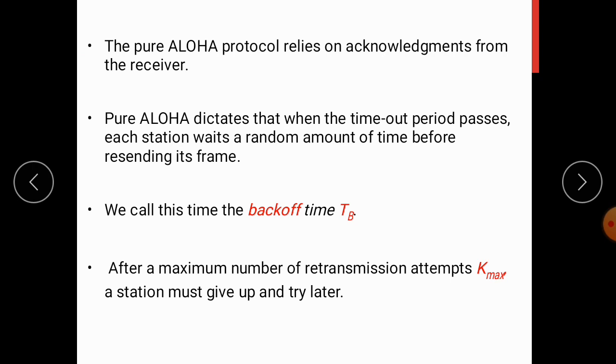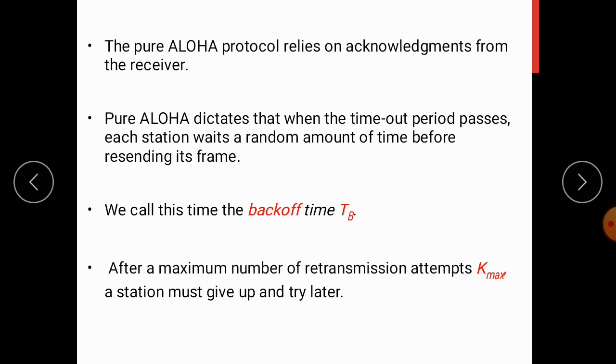So here a collision may involve 2 or more stations. If the stations try to resend the data after the timeout, then again the frames will collide. That is the retransmission. Again, if it happens at the same time, again a collision will occur.